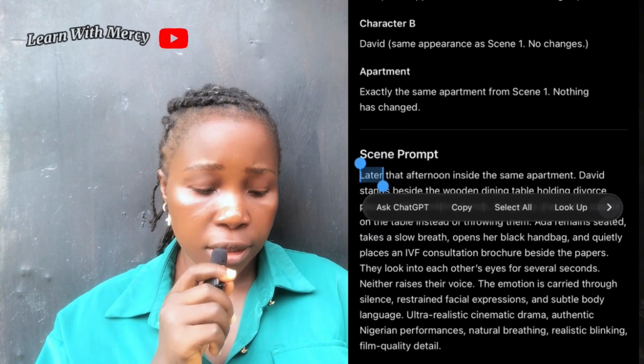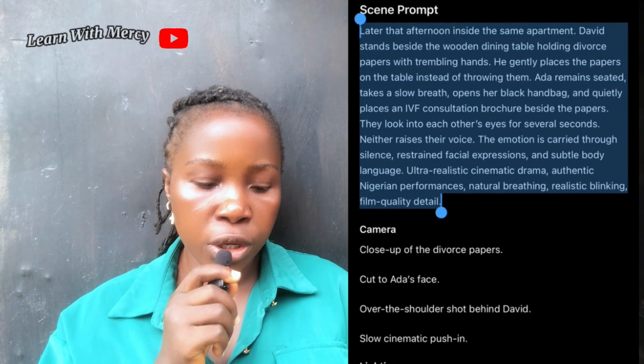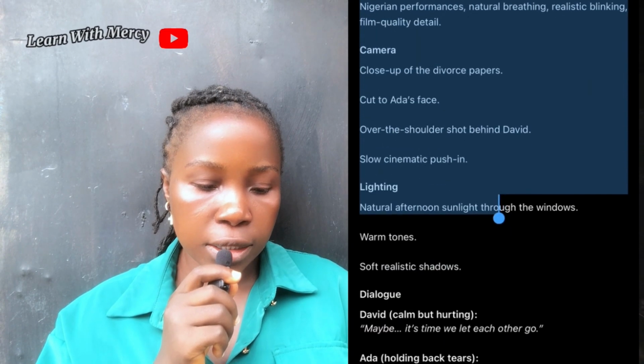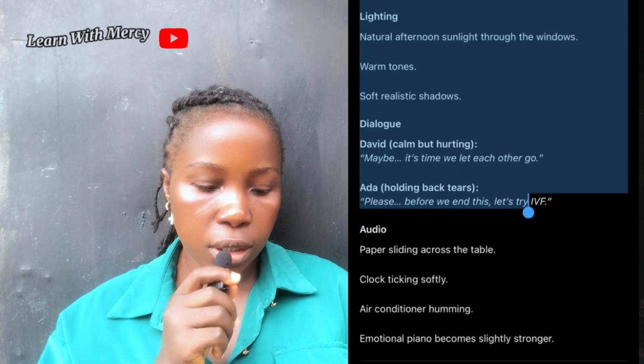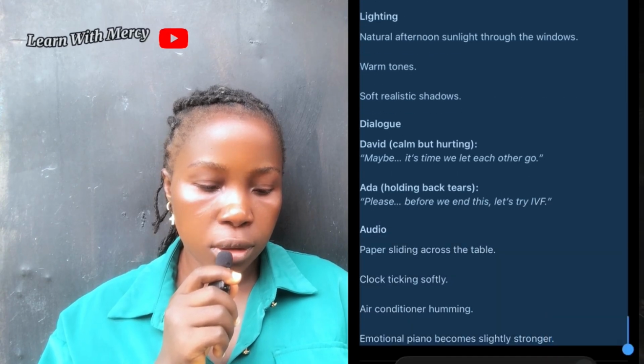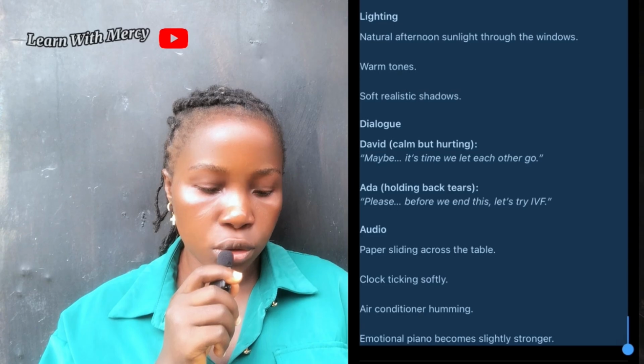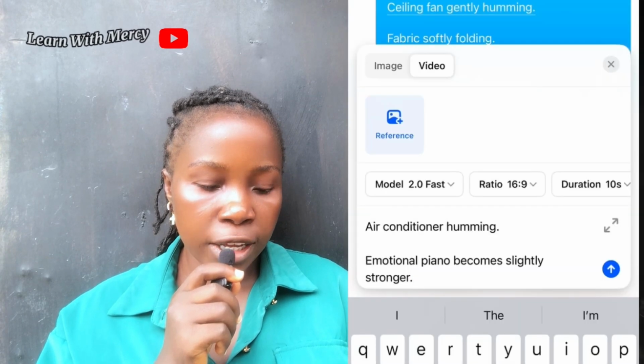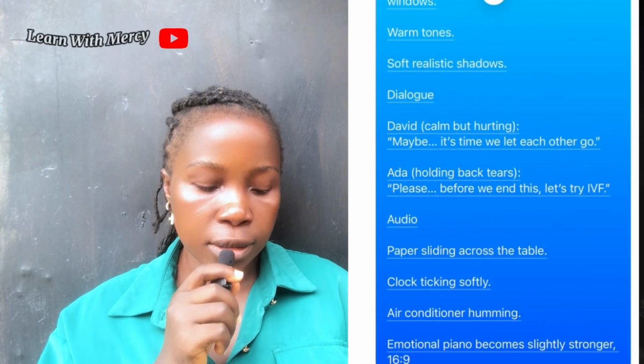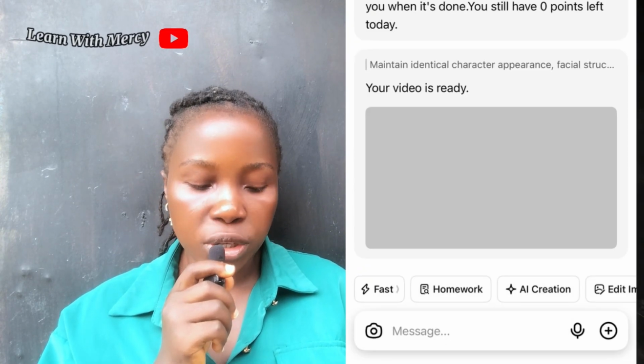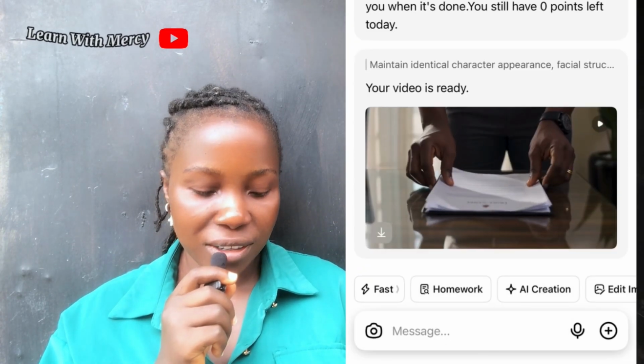Then I went back to ChatGPT and then copied the second prompt. That's same prompt. You can see I copied the camera angle, the dialogue, and the audio. Then I went back to Dola AI and pasted it. Look at it here. And then I sent. In less than 2 minutes, this is what it gave me.